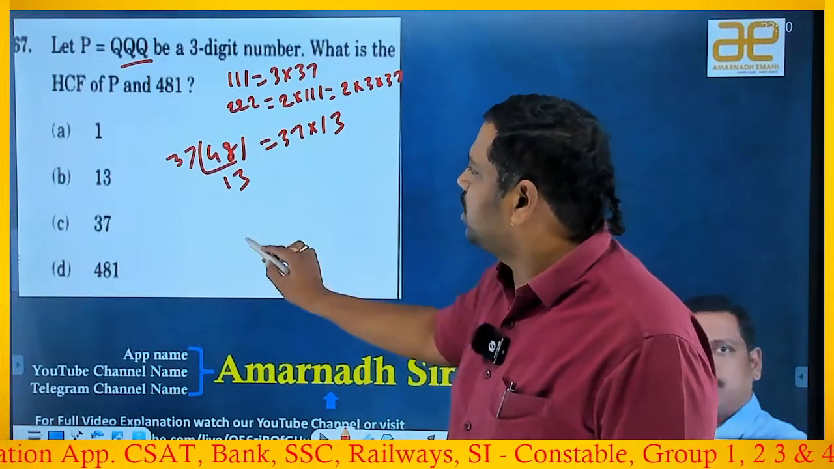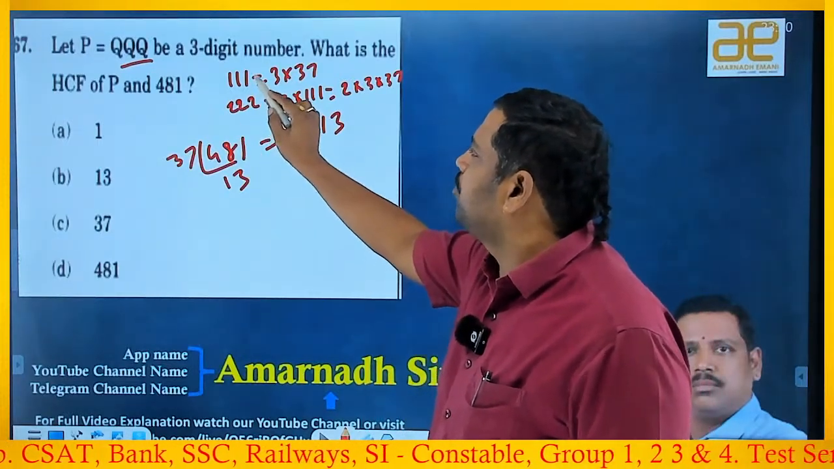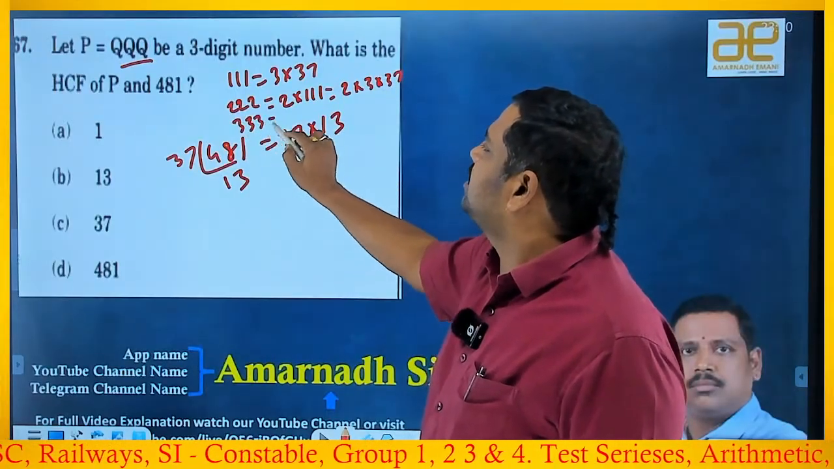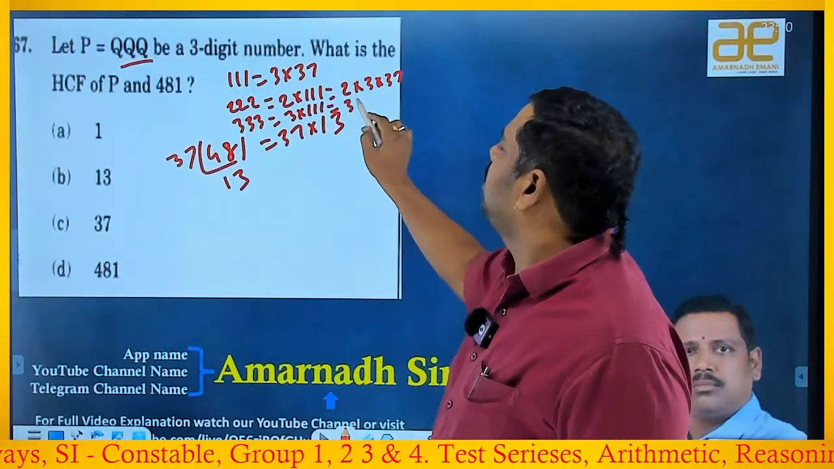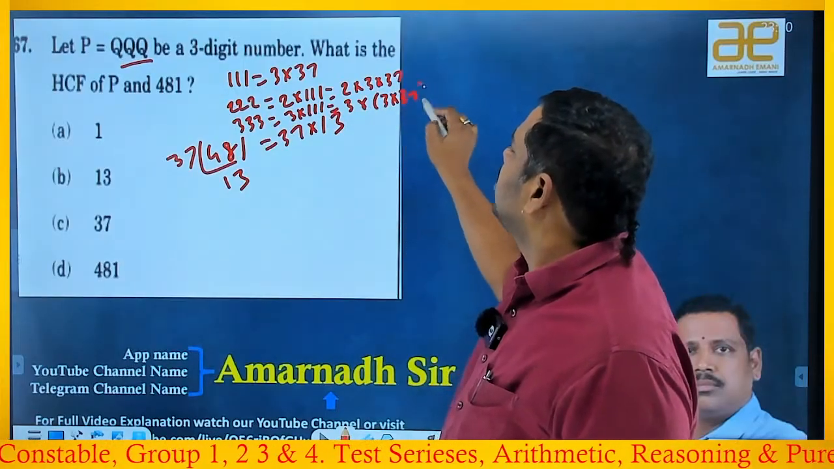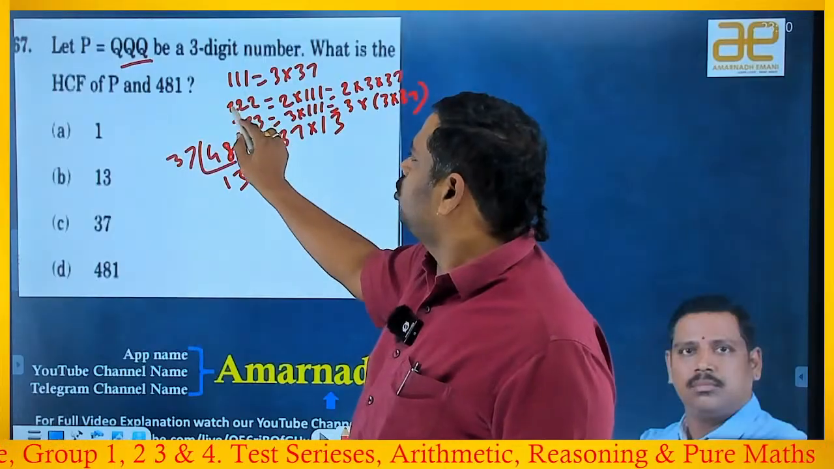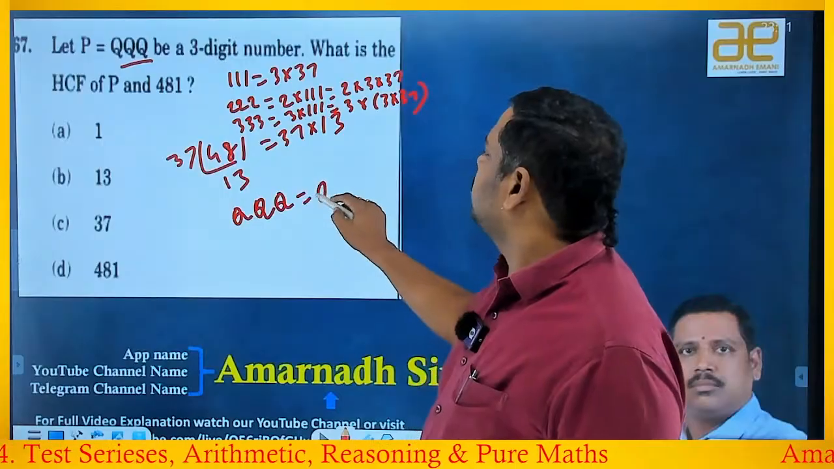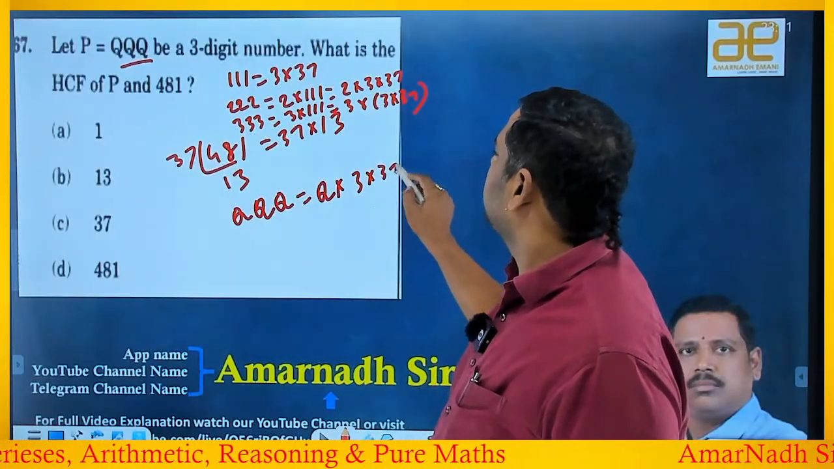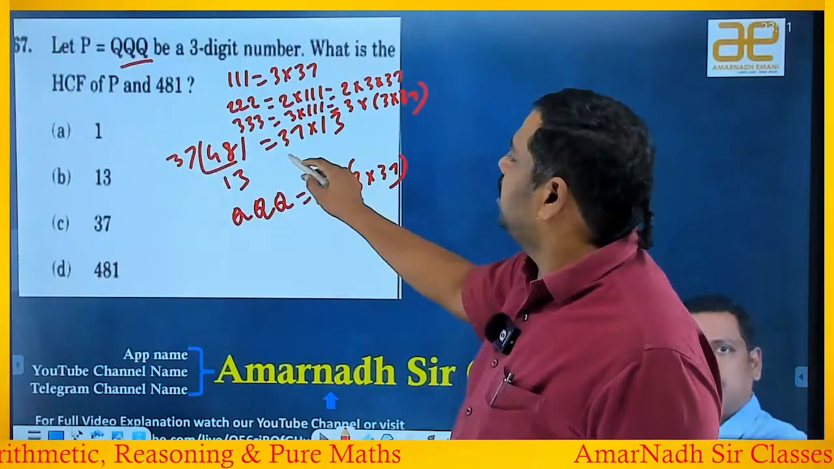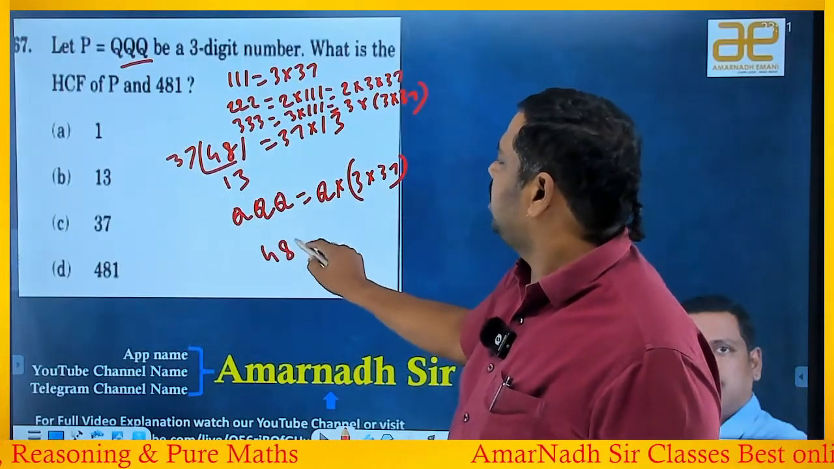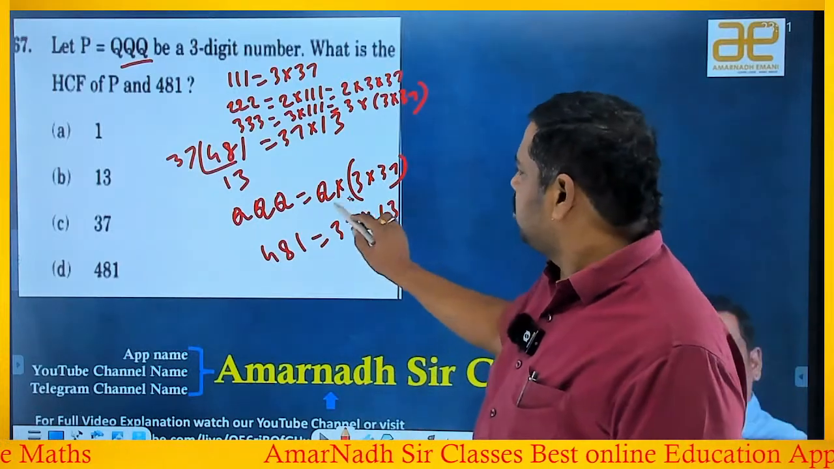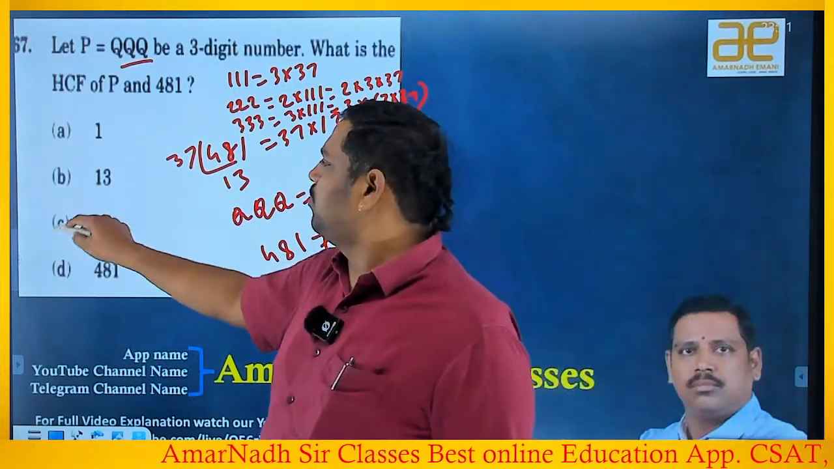Okay, P means you can say PPP, right? Triple 2 means 2 into 3 into 37. Triple 3 means you write as 3 into triple 1, nothing but 3 into 37. So you give 2, it means 2 into 3 into 37, for 3 it means 3 into 3 into 37, and for P, definitely its value is P into 3 into 37. And we say 481 is nothing but 37 into 13. You want the HCF. HCF means you have to take the common ones. So 37 is common and that is there in the option, so definitely it is.